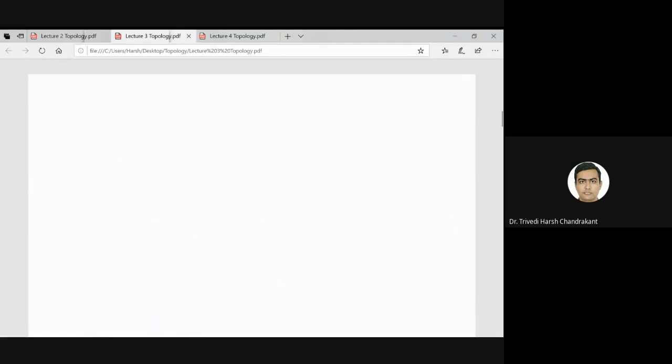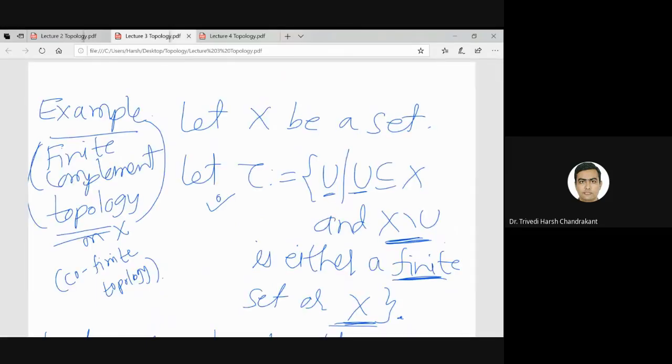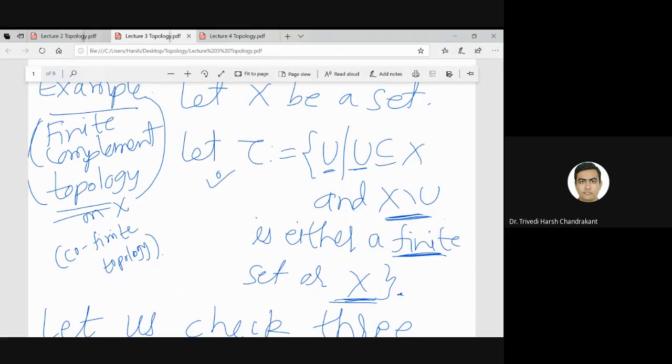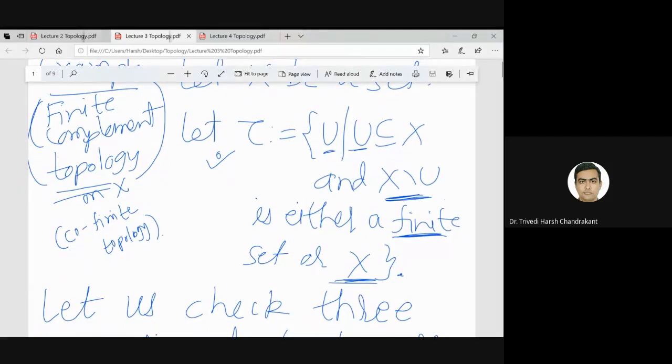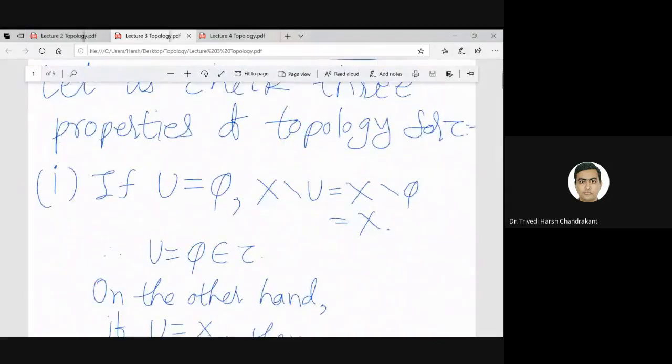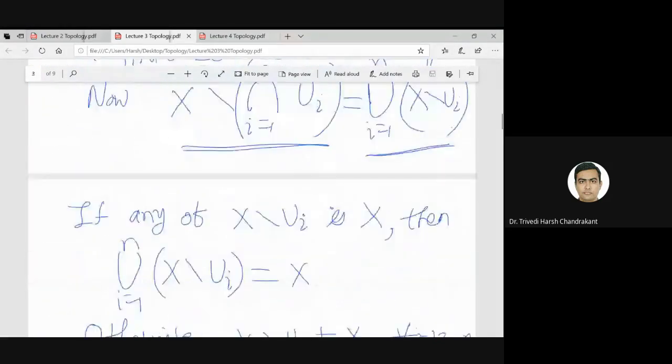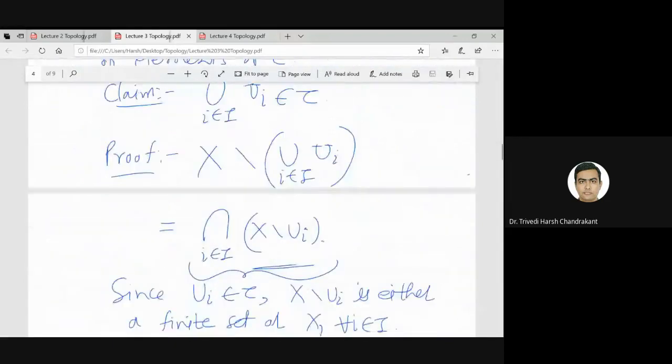And in the last lecture we defined one non-trivial example of topology on a given set X. That is known as cofinite topology, or finite complement topology. U belongs to tau if either the complement of U is a finite set or it is the full set X. So this forms a topology on any set X, whether X is finite or infinite.